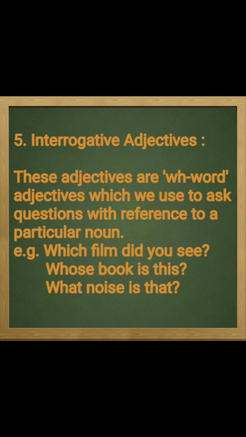The next one is interrogative adjectives. Interrogative adjectives are adjectives used with WH words, which we use to ask questions in reference to a particular noun. They are used with nouns to ask questions like: What kind of man is he? Whose book is this? Which way shall we go?